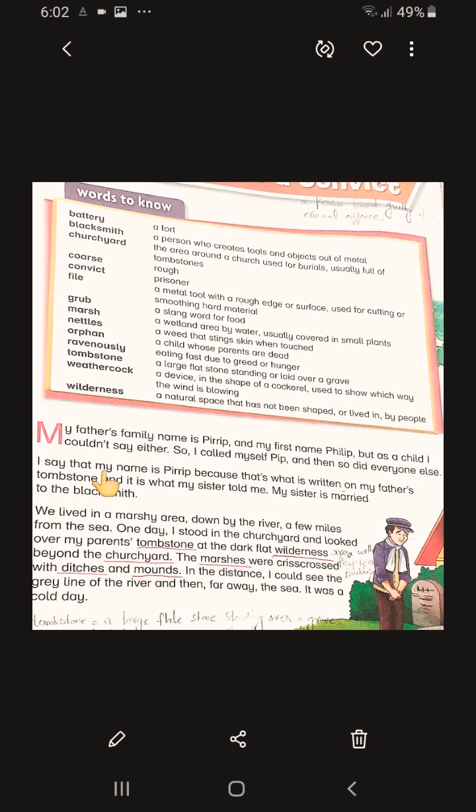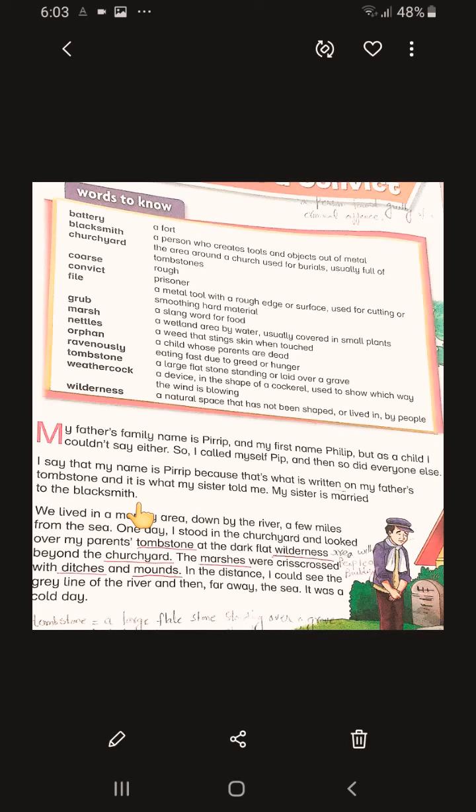I say that my name is Pirip because that's what is written on my father's tombstone. And it is what my sister told me. My sister is married to the blacksmith. In this extract of the novel, there is no dialogue of Pip's sister, but he has mentioned her name and to whom she is married.